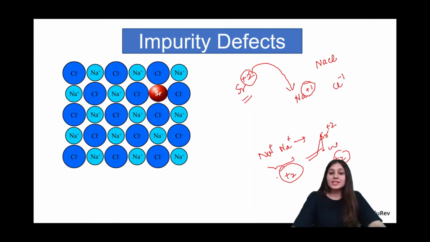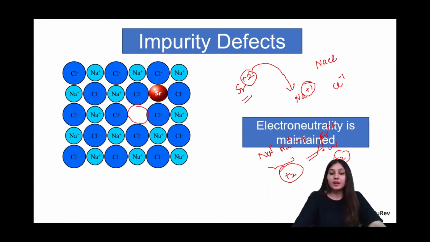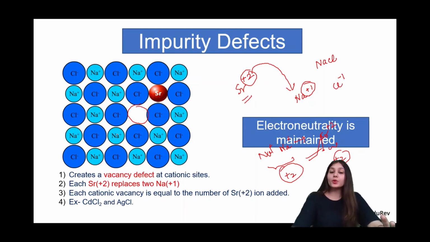Okay, so if I replace 1 sodium with strontium, 1 extra sodium has to go out, and that place is going to be vacant, right? This is vacancy which is created so as to maintain electrical neutrality. So this is called impurity defect, in which we are adding another element as an impurity into our existing solid, and it is a vacancy defect at the cationic sites. Each strontium plus is replaced by 2 sodium plus, because of course to maintain electrical neutrality. And examples are CdCl2 and AgCl. The same thing is going to happen if you just add AgCl crystals into CdCl2 crystals, right?